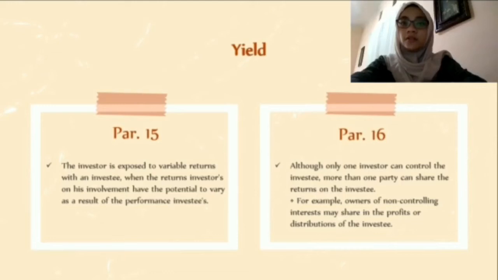Explanation about returns. From paragraph 15, the investor is exposed to variable returns from an investee when the returns the investor receives from its involvement have the potential to vary as a result of the performance of the investee. From paragraph 16, although only one investor can control the investee, more than one party can share the returns of the investee. For example, holders of non-controlling interests may share in the profits or distributions of the investee.